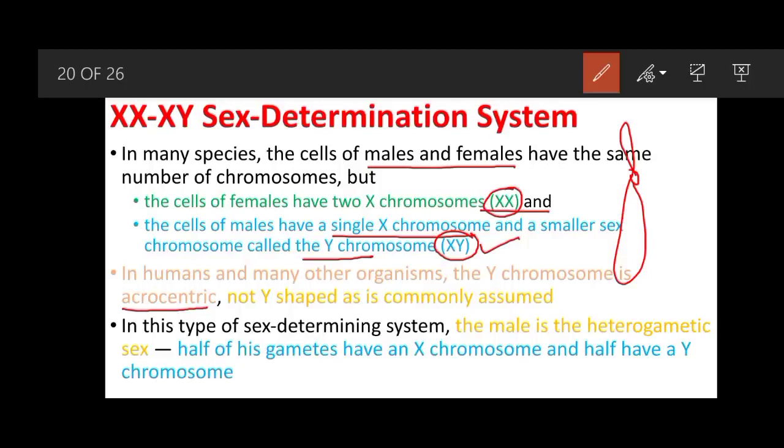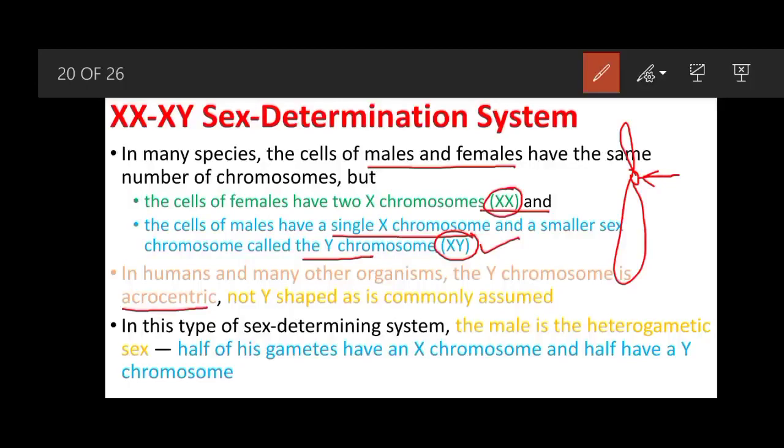And there is another fourth type also. So there are four different types of chromosomes based on the position of the centromere. This is the centromere.